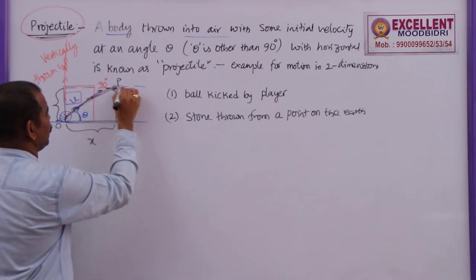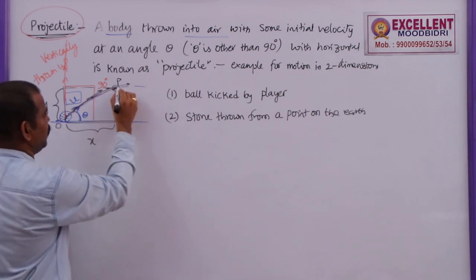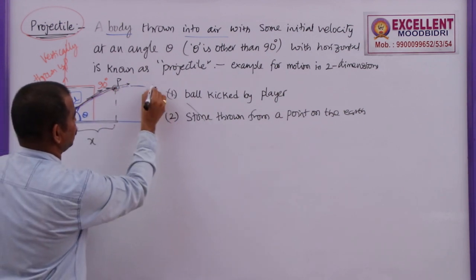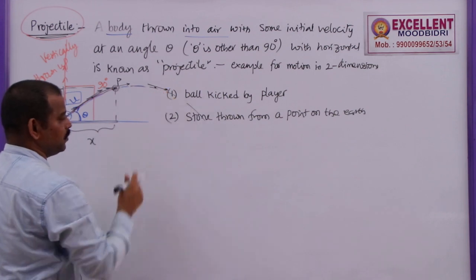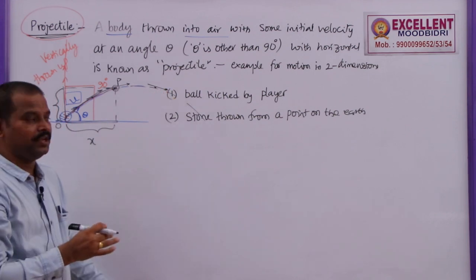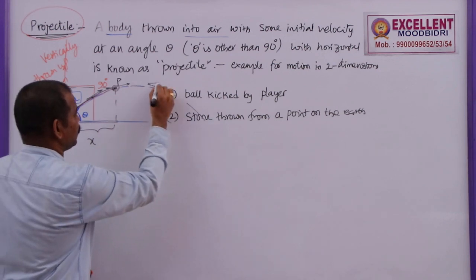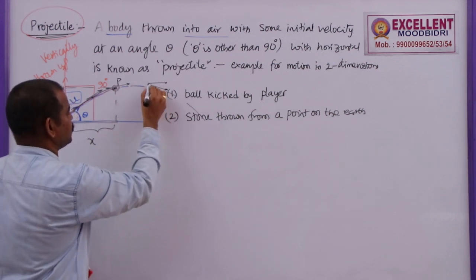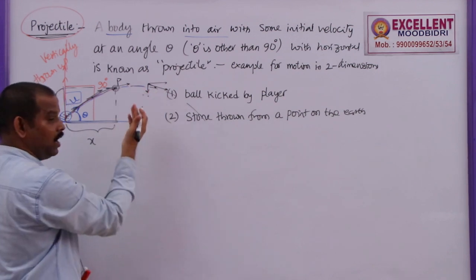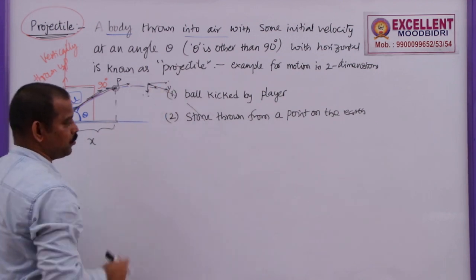When the body reaches here, draw a tangent. This is the direction of motion. When the body reaches this point, this is the direction of motion. That means the direction of motion is changing from point to point. It is not fixed. So this direction can be resolved into two components. That means the displacement, or even the velocity, can be resolved into two components.